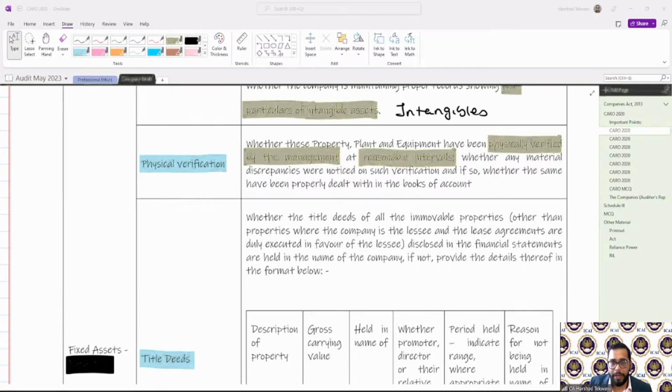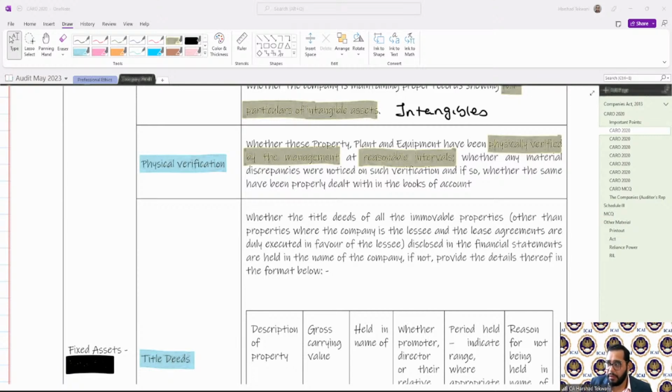Then the next point, a very important one because this is a very crucial point which talks about the recent changes in the CARO. It says whether the title deeds of all the immovable properties, other than the leases, which are disclosed in the financial statements, are duly executed and are in the name of the company.